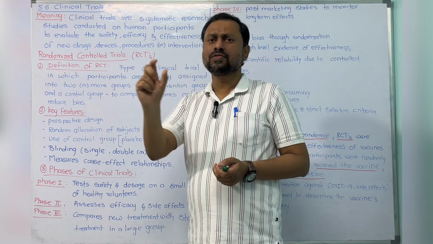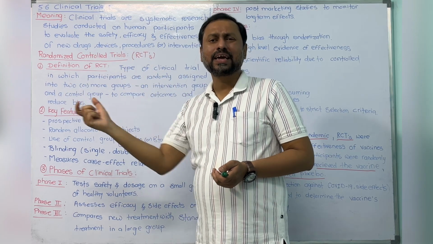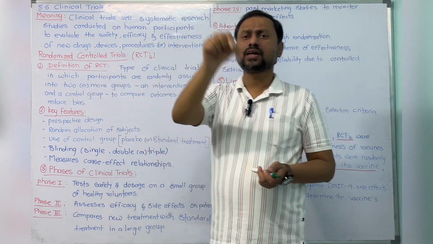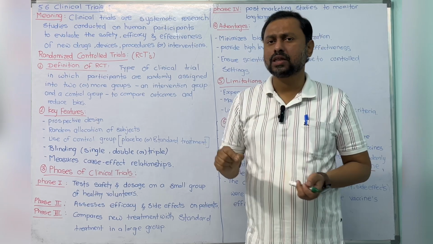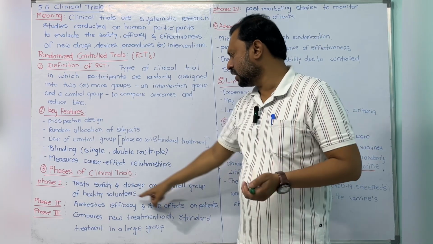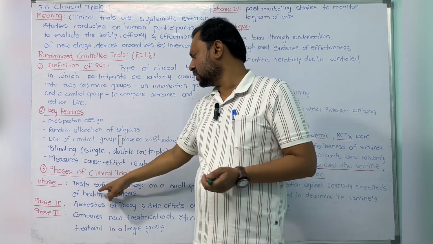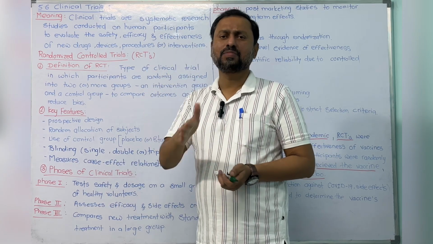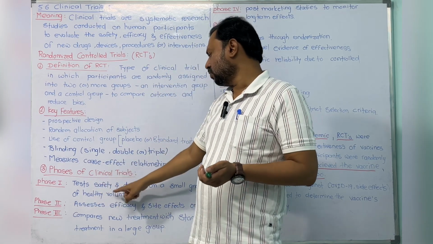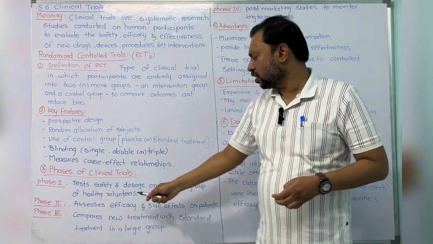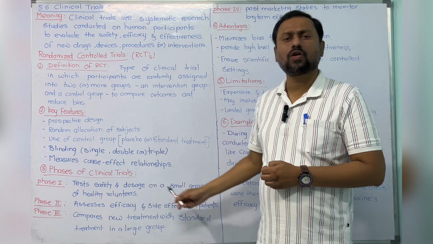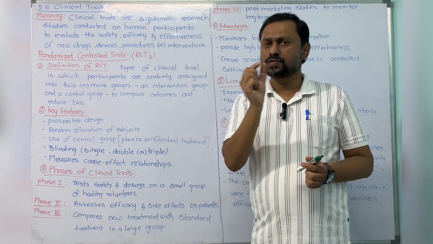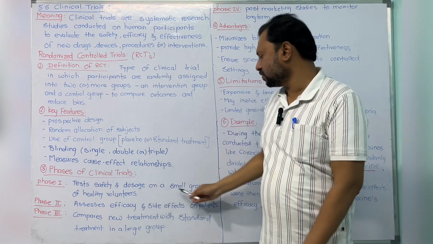The drug was tested in preclinical trials on animals, and now we check whether it is safe in human volunteers. Only a few people, less than 100 healthy volunteers, are taken. The first phase is also used for fixing the dose: a small dose is given and then increased.